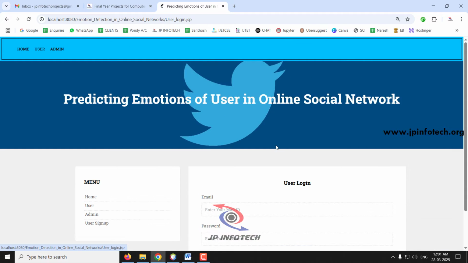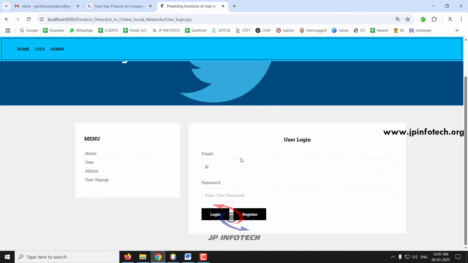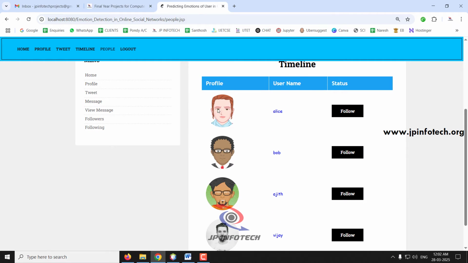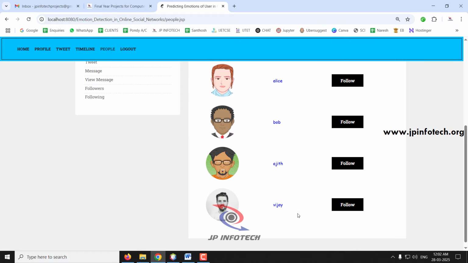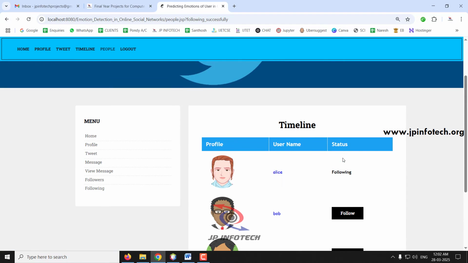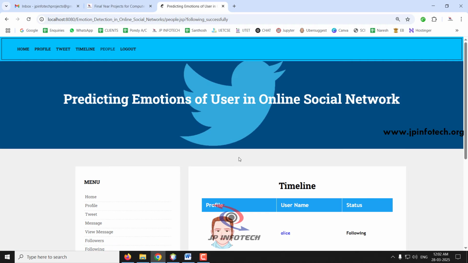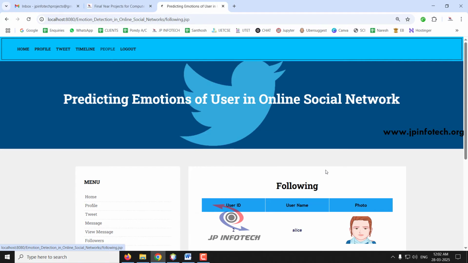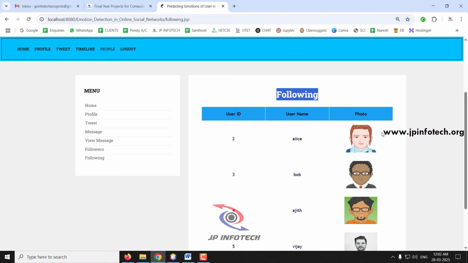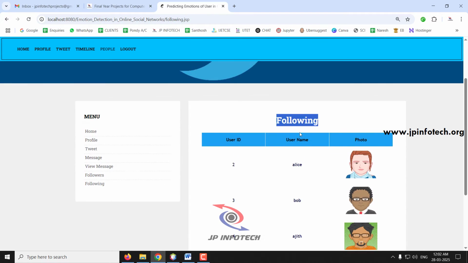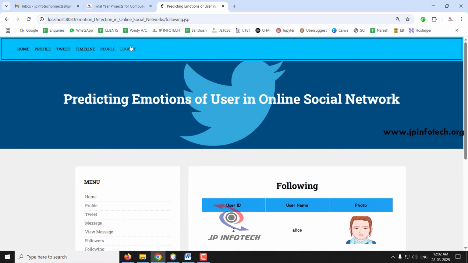I'll go to the user part now. So now I'll log in as the first user, JP. Now if you go to the people part, earlier there were no people available. Now you can see all the people who are available. You can just click follow and follow whichever user or friend you want. Now if you go to the following part, you can see the details of whom you are following. Earlier it was empty, and now you can see the following part. So now I'll log out.